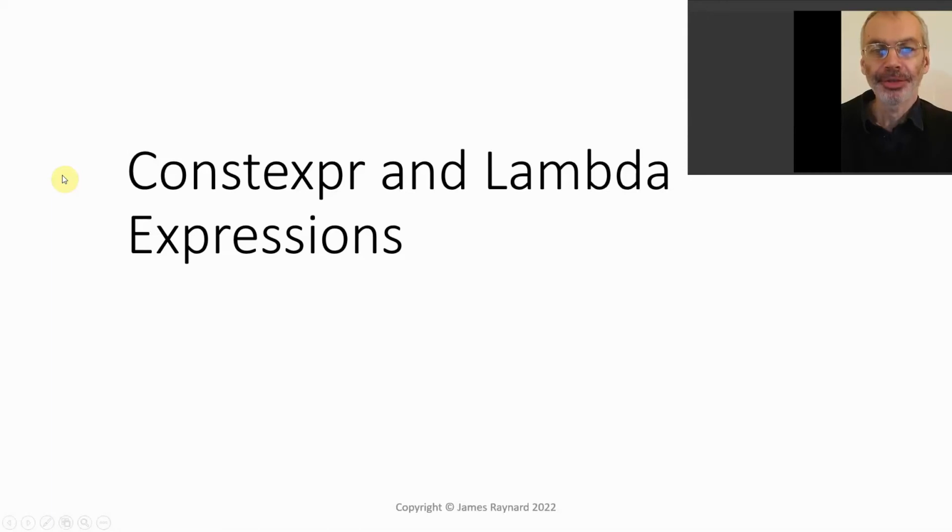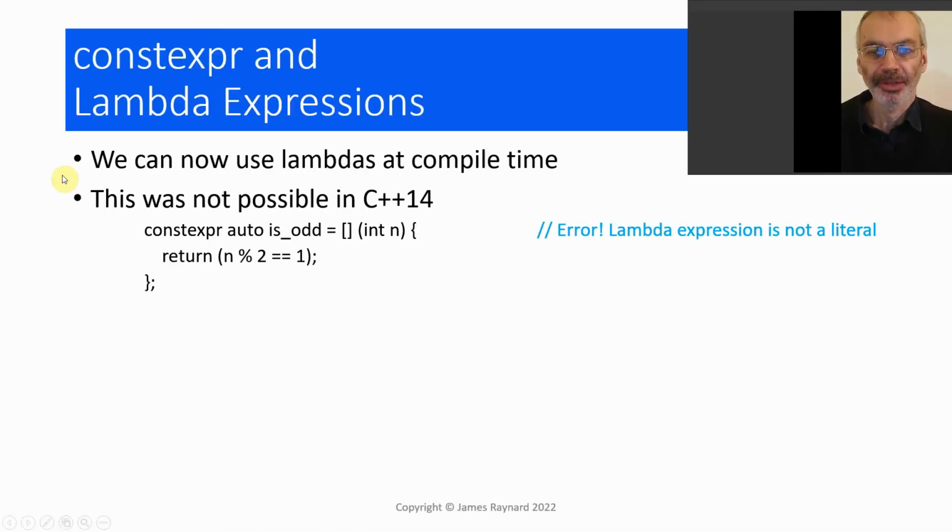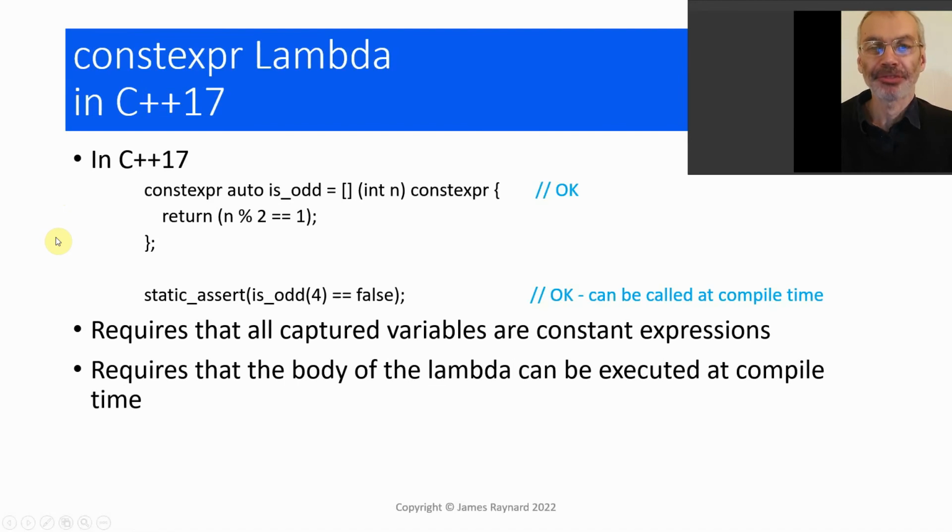Hello again. In this video we're going to look at Constexpr and Lambda expressions. In C++14, Lambda expressions could not be Constexpr. If you try to write code like this, you'll get an error saying that your Lambda is not a literal. In C++17 we can now use lambdas at compile time.